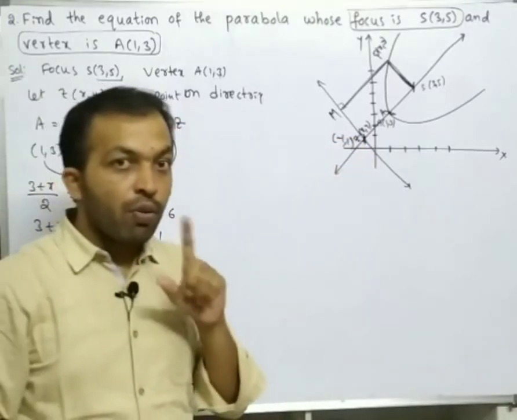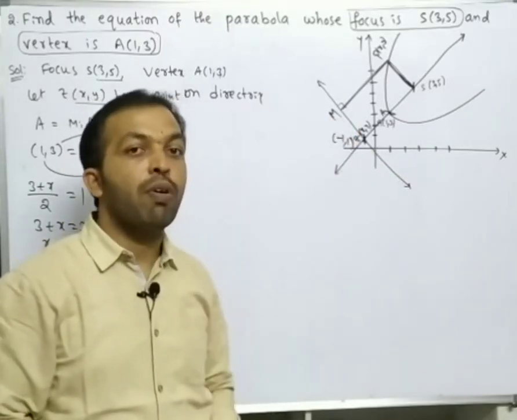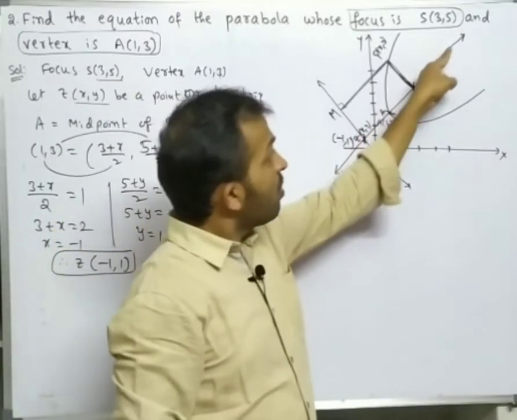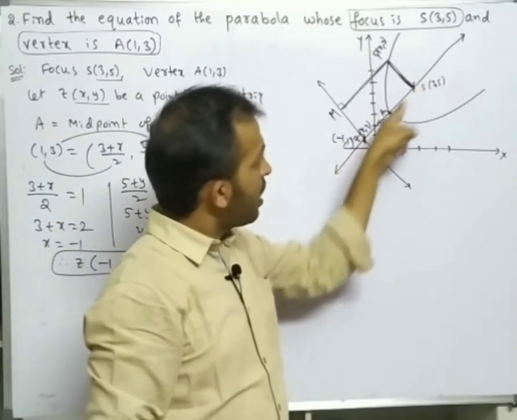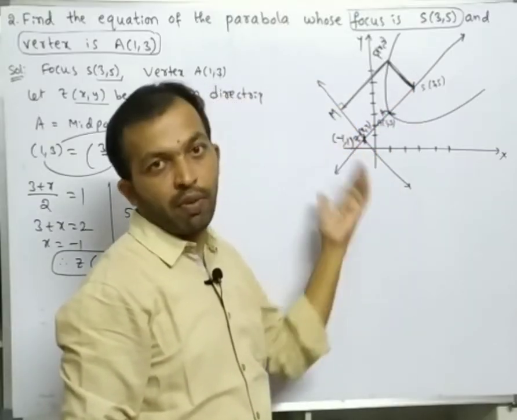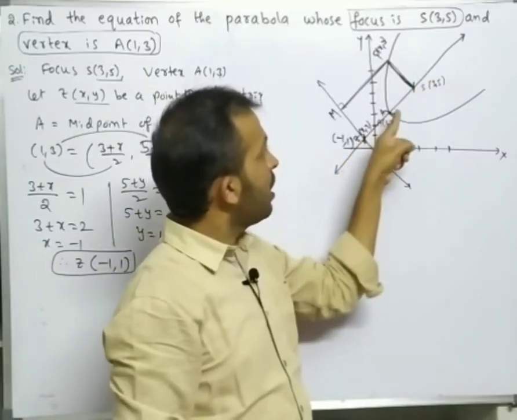Okay, now to find the equation of the directrix, we should know the slope of the directrix. How? We can find the slope of this line. This line is perpendicular to this line, so from that we can find the perpendicular slope. Okay, so first of all, find the slope of the axis.